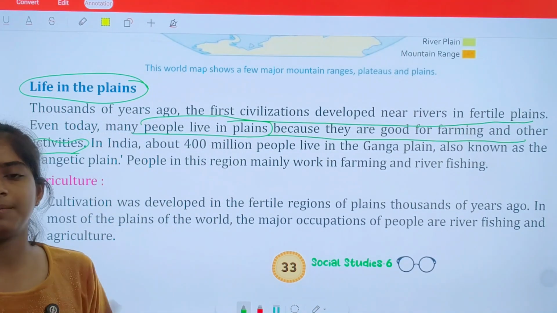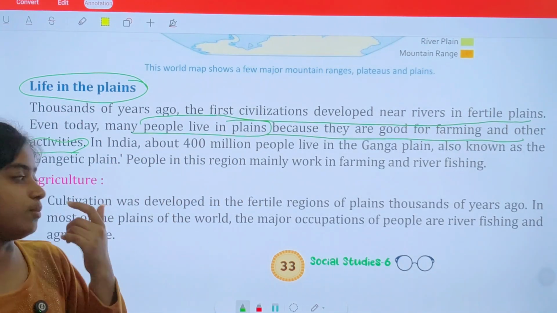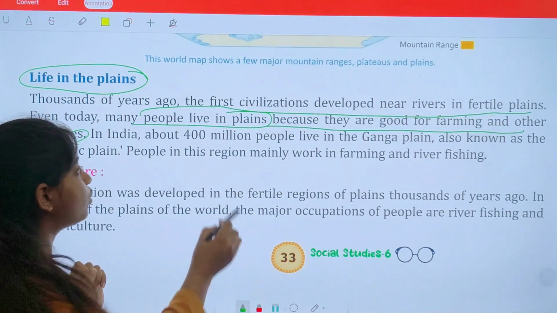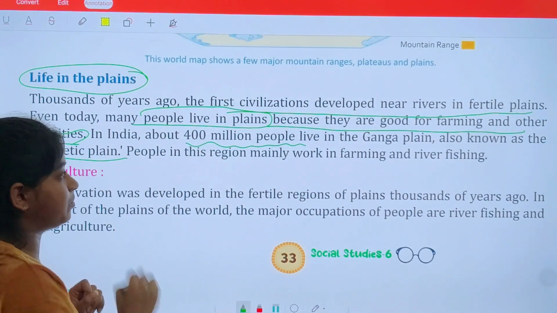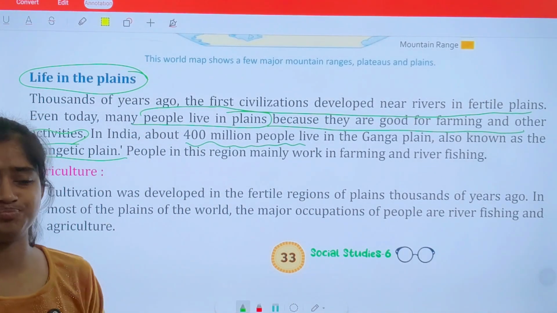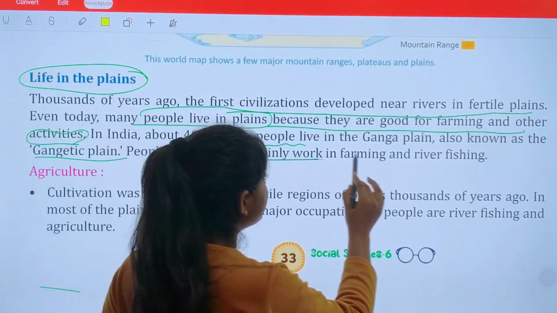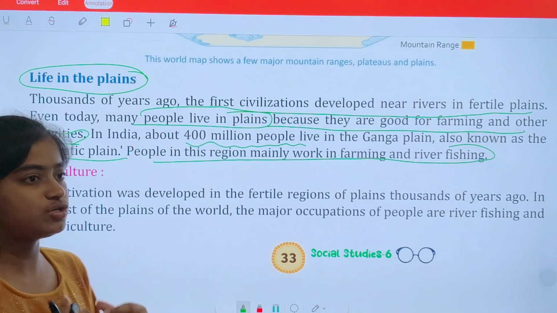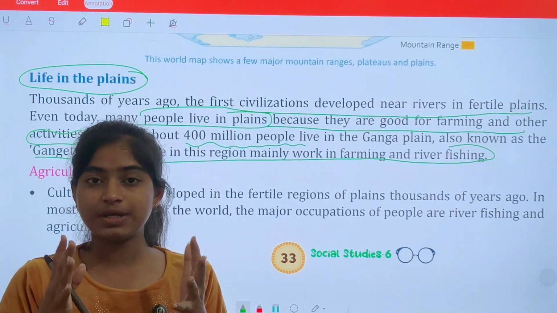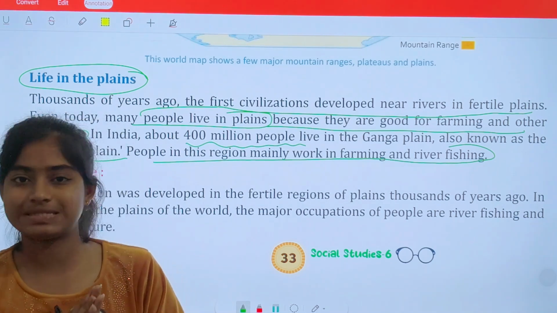Okay, so they make their home over there and they live near the plains for agriculture purposes. In India, about 400 million people live in the Ganga plain, also known as the Gangetic plains. This is very fertile and the best cultivated land for agriculture. People in this region mainly work in farming and river fishing, because they are basically living in an area where the land is fertile, where river and water is easily available.